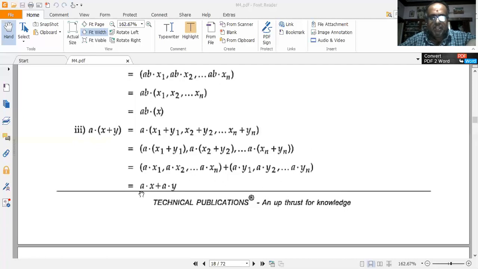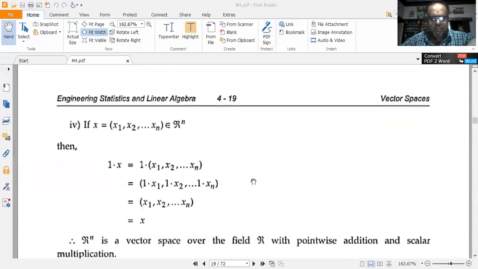Simplifying and segregating, I can just write this as (a dot x1, etc. up till a dot xn) plus (a dot y1, etc. up till a dot yn). So this is nothing but, I can take a common, so this becomes a into (x1, x2, etc. till xn) plus a into (y1, y2, etc. till yn). So this is nothing but a dot x plus a dot y.